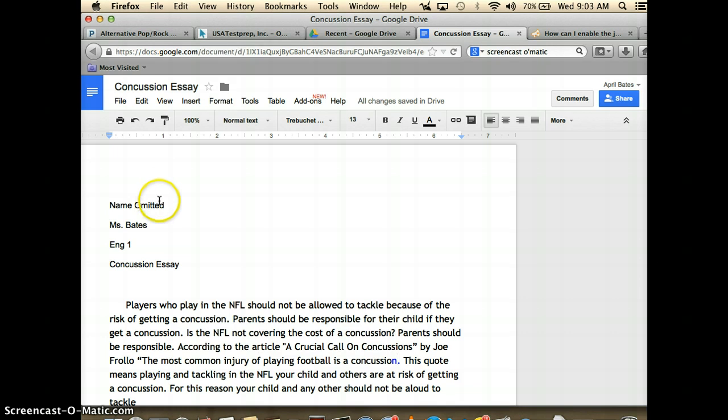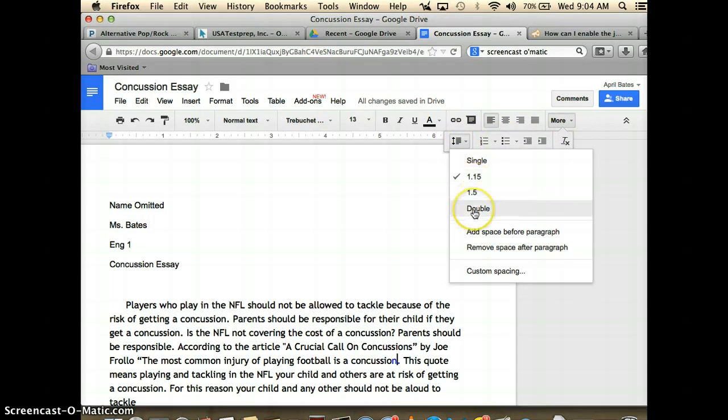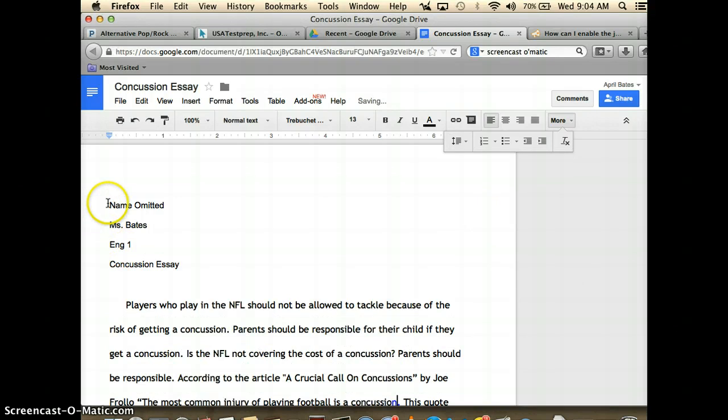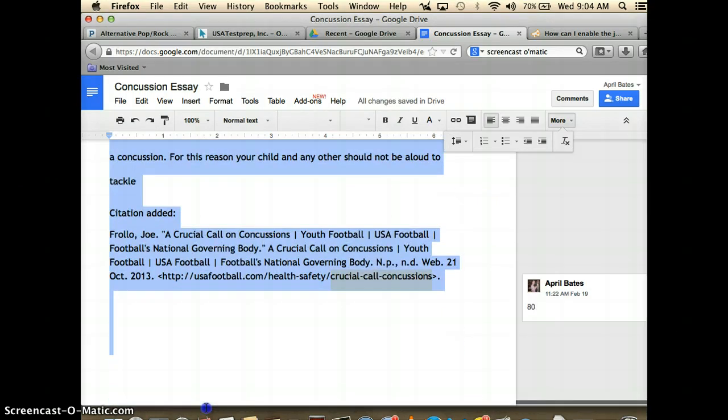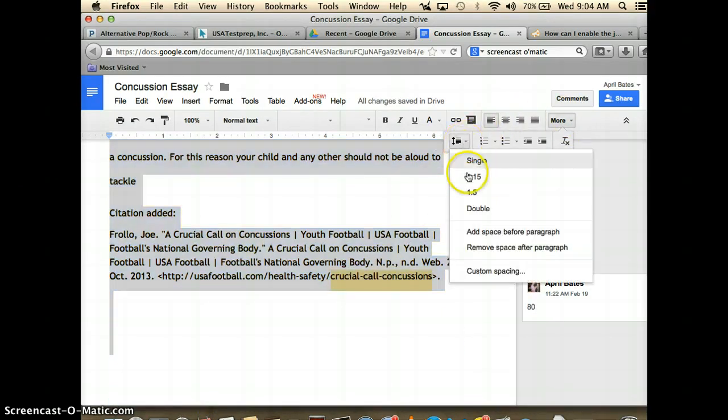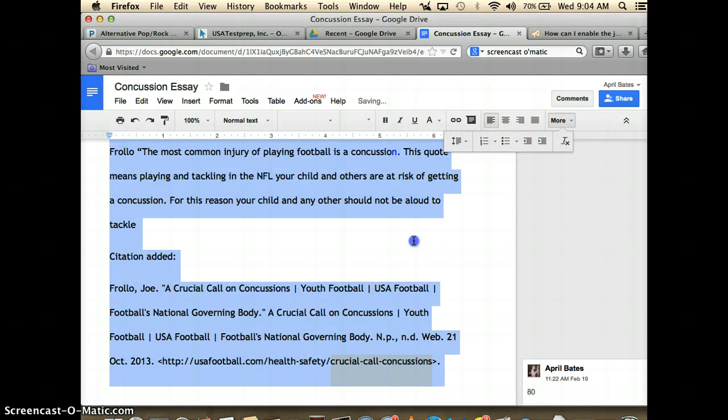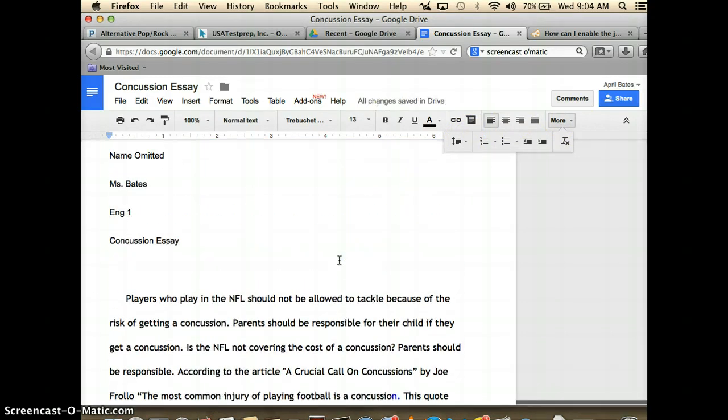Then just to kind of go over a couple of things, notice here she has double spaced. All right, if we need to double space, we go here with the paragraph with the lines. Okay, and we would actually want to click it to double. Okay, and we would want to do that here as well. Make sure the whole thing is double spaced. All right. So now that is double spaced, perfect.